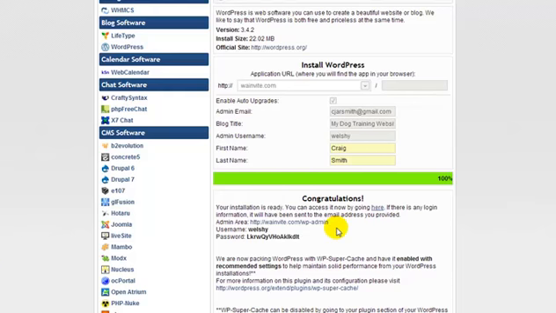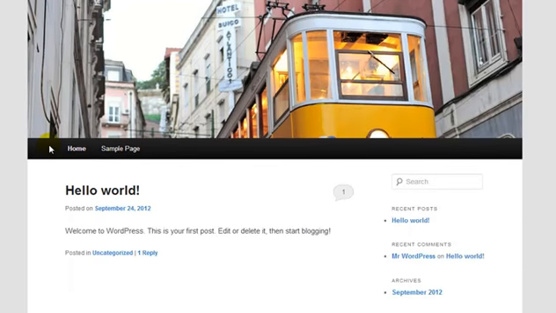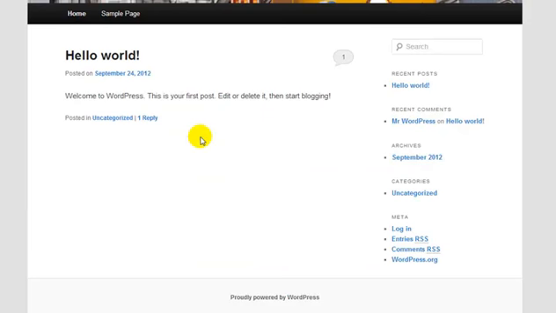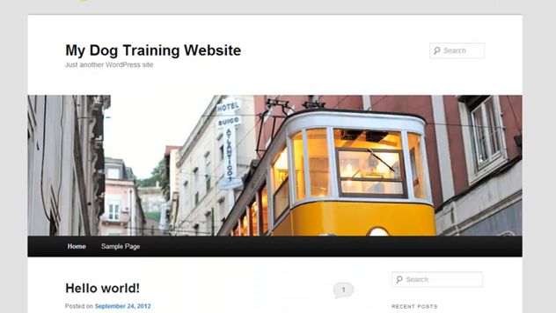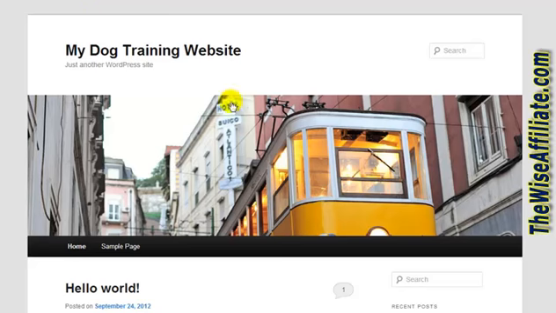If you're on this screen still, you can click here to log in, or if for some reason you closed it, you can go to your domain name and click log in. It's very possible that if you've only just purchased the domain, like within the last 30 minutes, your website may not be loading, because sometimes it can take a couple of hours, even up to 48 hours.